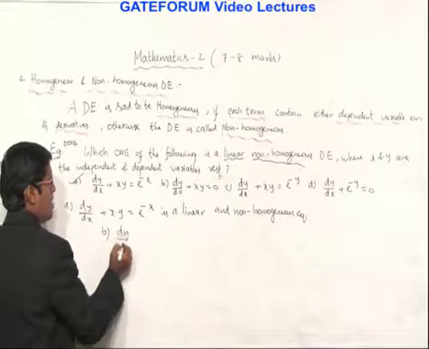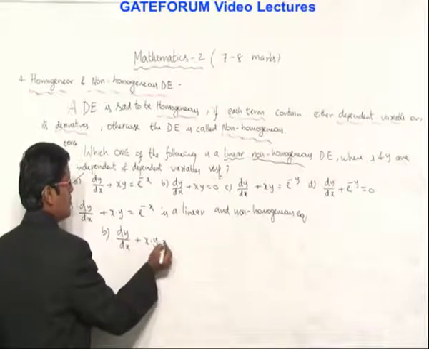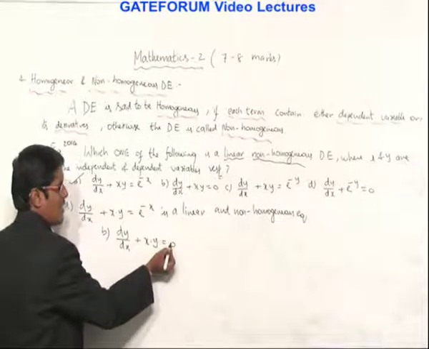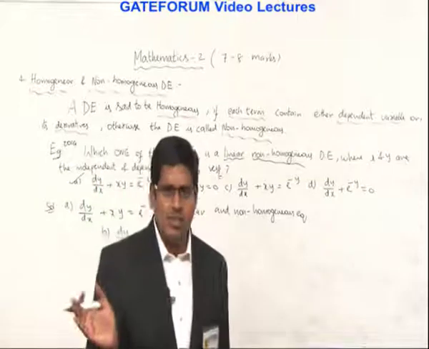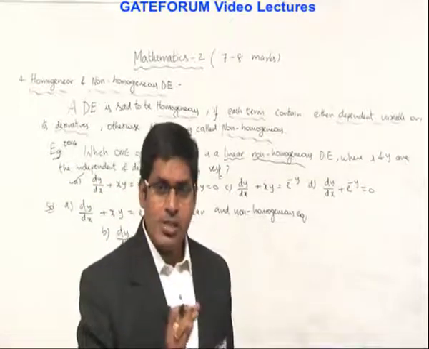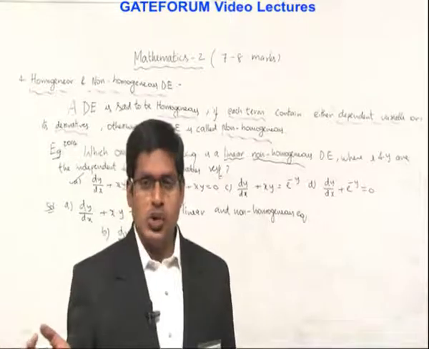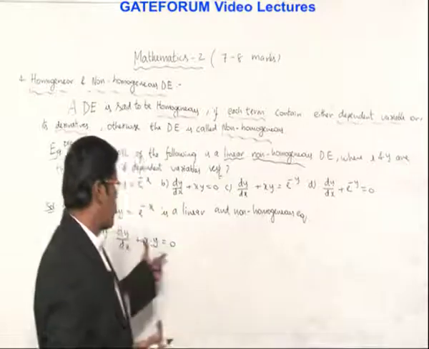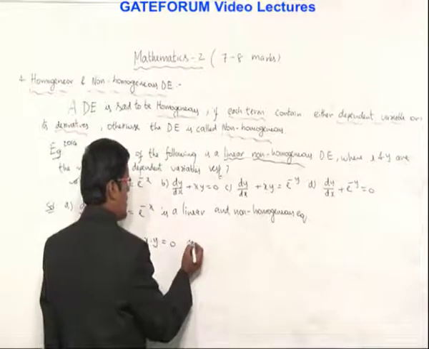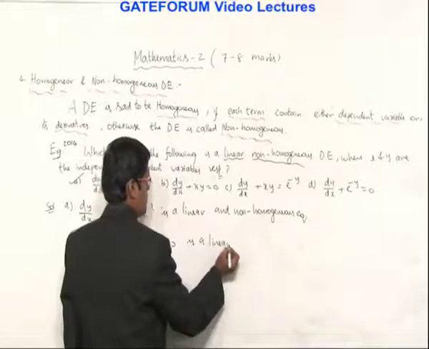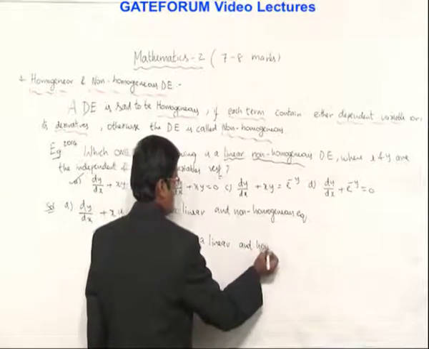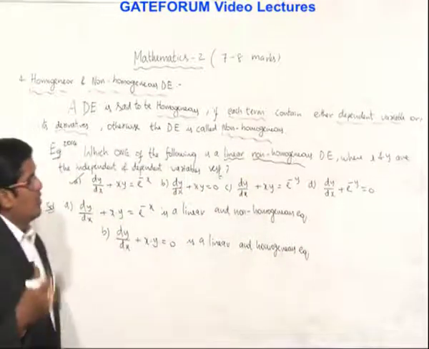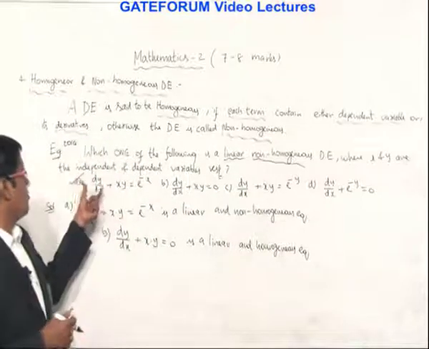But what is option B? dy by dx plus x into y is equal to 0. So this is linear but homogeneous, just like matrices, homogeneous and non-homogeneous equations. All variables are on the left side. If the right side is zero, then it is called a homogeneous system. Otherwise it is called a non-homogeneous system. So this is a homogeneous equation as well as linear. Like that you can go through the other options also. But anyhow we got the answer: option A.